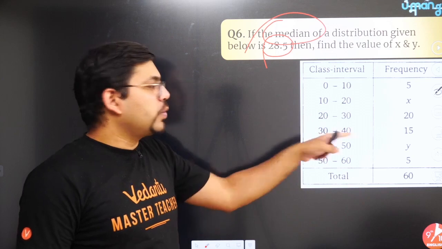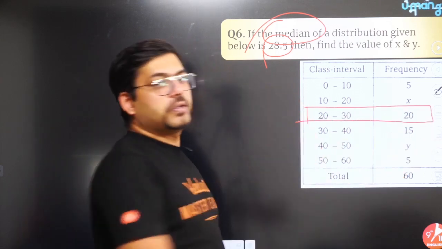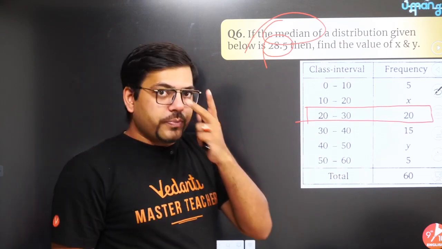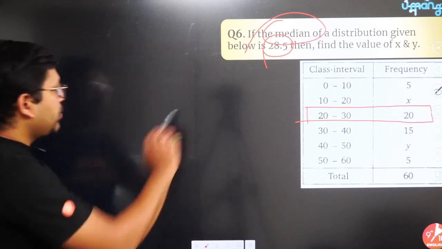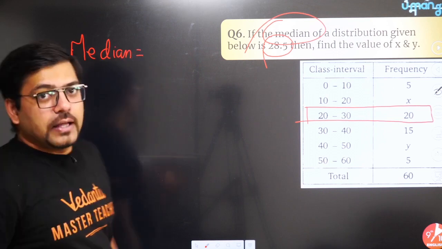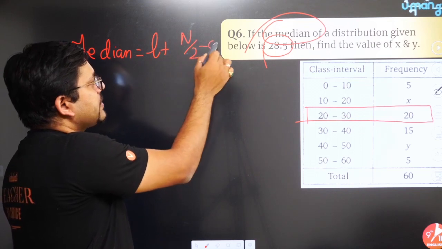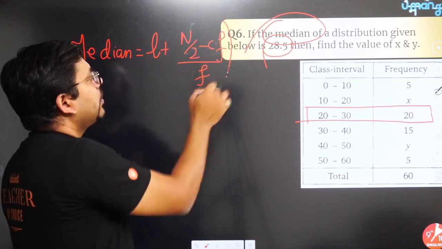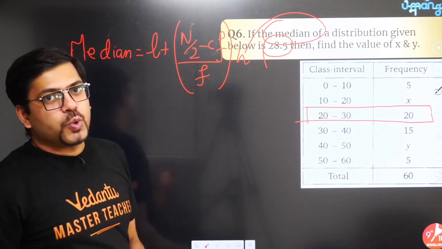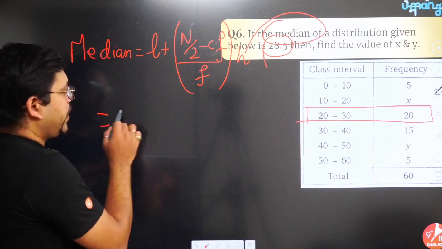You can see that it is 20 to 30. So it is already known to you that this will be the median class without any doubt. So you don't need to find the median class. It's already given. Now you have to write the formula for finding x and y. So the median formula is L plus (n by 2 minus CF) upon F into H. That's the formula. L is the lower limit of the median class, so L is 20.